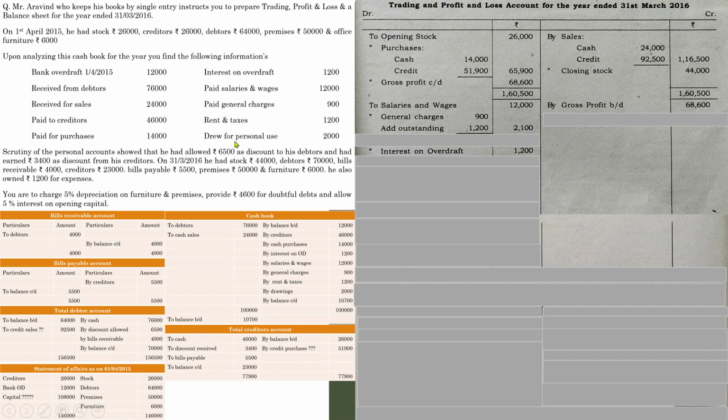Next one, go through all these items, whether there are any more further items with regard to P&L. See, discount on debtors and discount from creditors. And one more thing, rent and taxes. We left that, 1,200. Write down. It is an expense. Next one, discount allowed to debtors, that is 6,500, and next one, discount from creditors, that is 3,400.